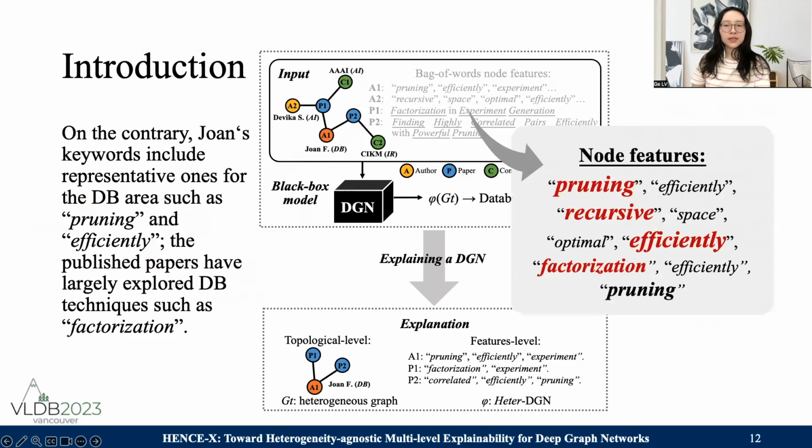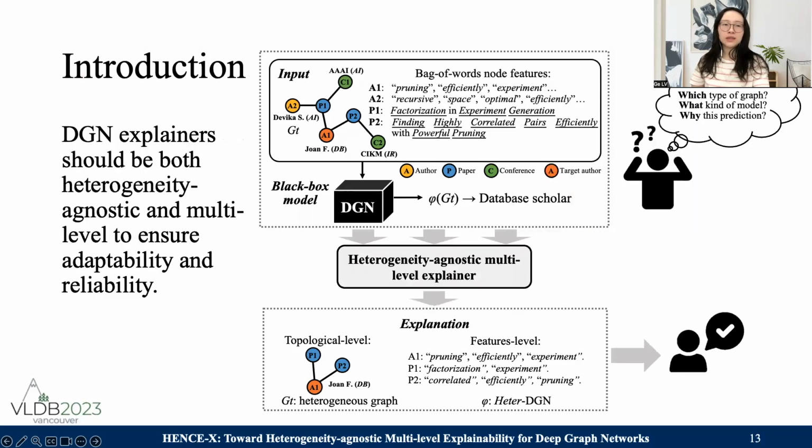On the contrary, we see that in the node features, John's keywords include representative ones for the DB areas such as pruning and efficiently. Moreover, her published paper have largely explored DB techniques such as factorization. That's why we need multi-level explanation. In conclusion, DGN explainers should be both heterogeneity agnostic and multi-level to ensure it's adaptable and reliable.